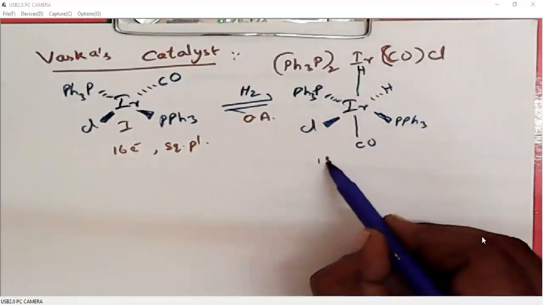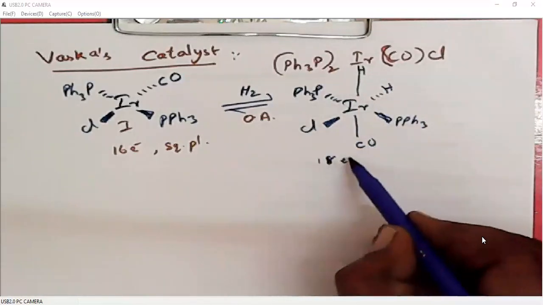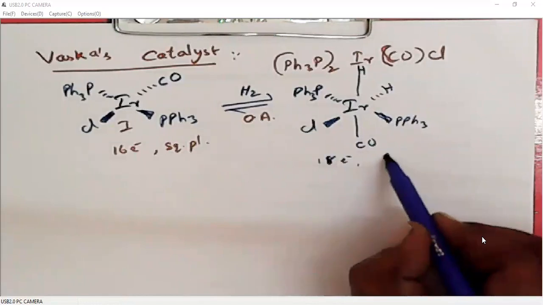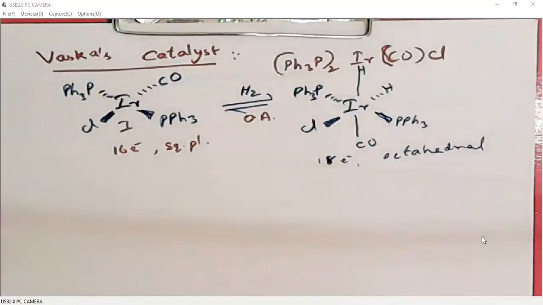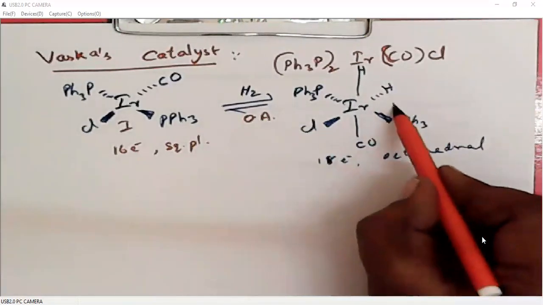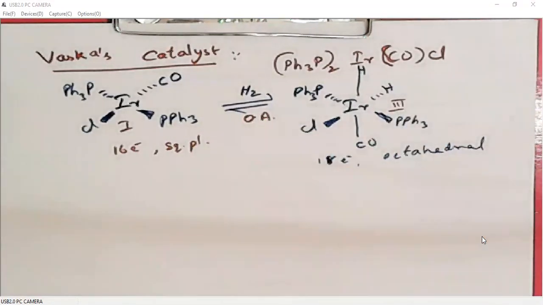This is an 18 electron system. It is octahedral, and iridium is in the +3 oxidation state. The reactivity of the iridium catalyst is similar to the rhodium catalyst. I am not going to give you any examples here.